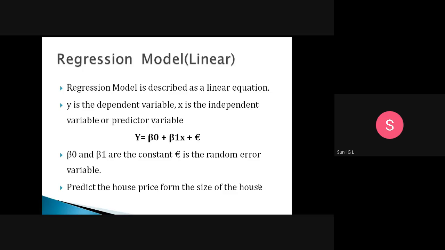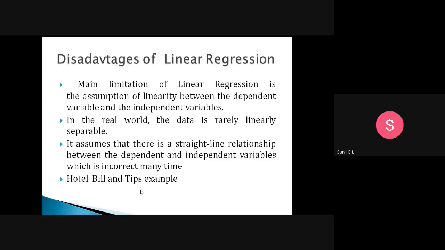When the house size is 1500 square meters, then the price will be 50 lakhs. So the x variable, the independent variable, is the size of the house, and the price of the house is y, the dependent variable. Like that we will develop the linear regression model.